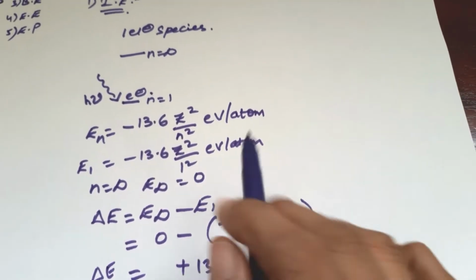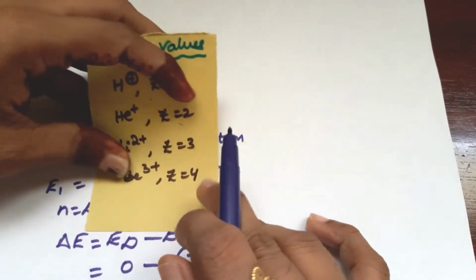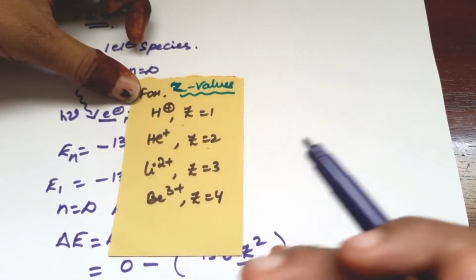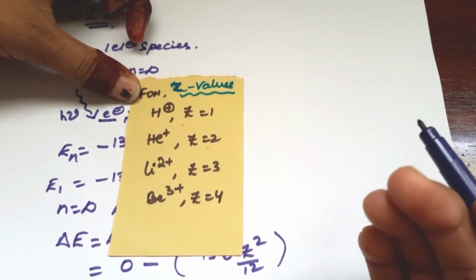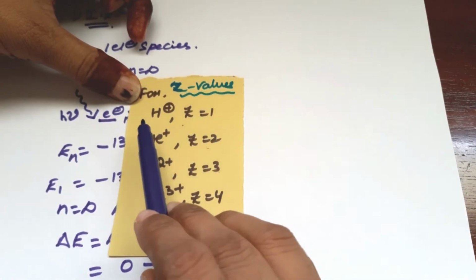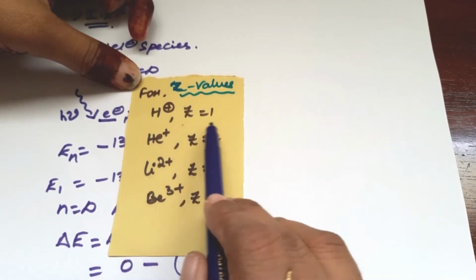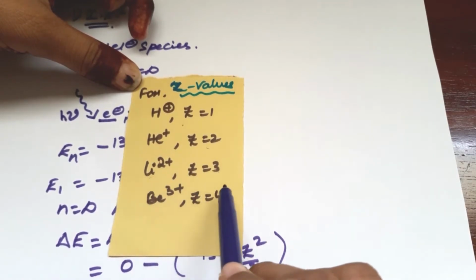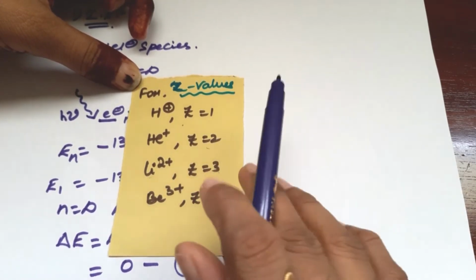Here are some Z values. Learning these, we can easily answer questions on ionization energy. For hydrogen, Z is equal to 1. For He plus, Z is equal to 2. For Li2 plus, Z is equal to 3. For Be3 plus, Z is equal to 4.